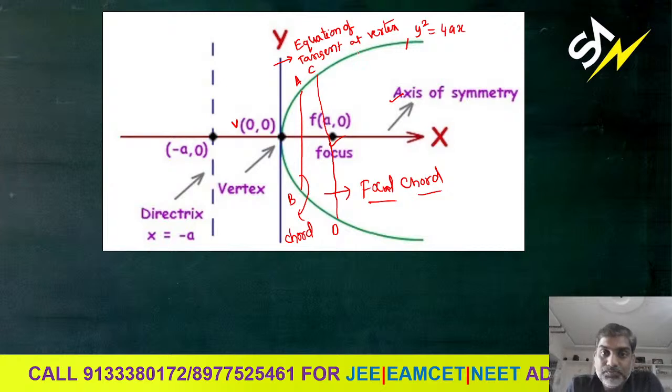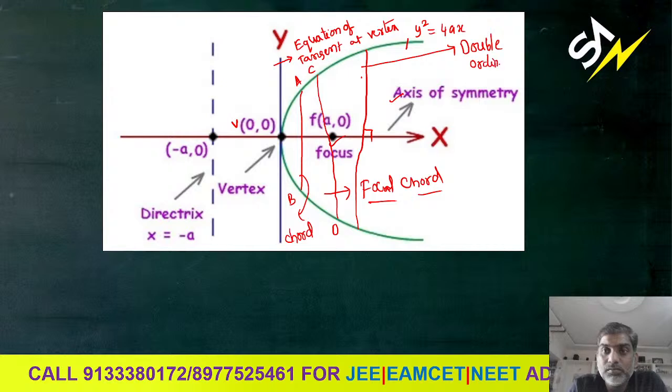And next, a chord which is perpendicular to the axis of symmetry. What do we call this? We can call it a double ordinate. Why? Because this length is called the ordinate.